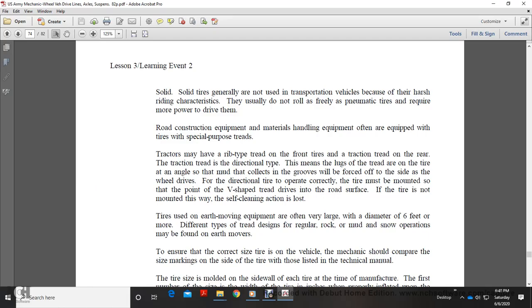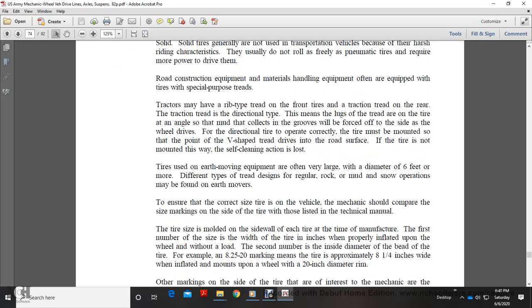Solid tires are generally not used on transportation vehicles because of their harsh, rigid character. They usually do not roll freely, and pneumatic tires require less power to drive. Road construction equipment and material handling equipment are often equipped with tires with a special purpose tread.